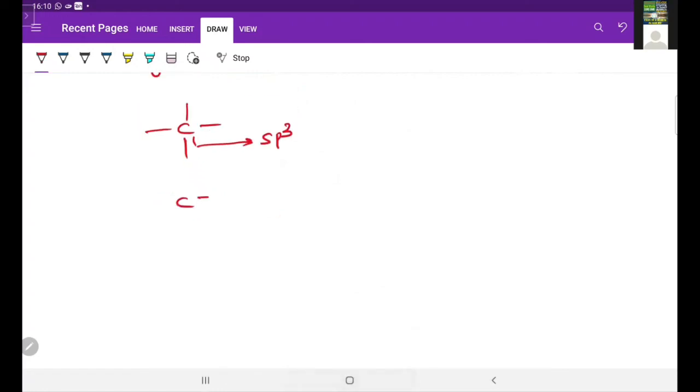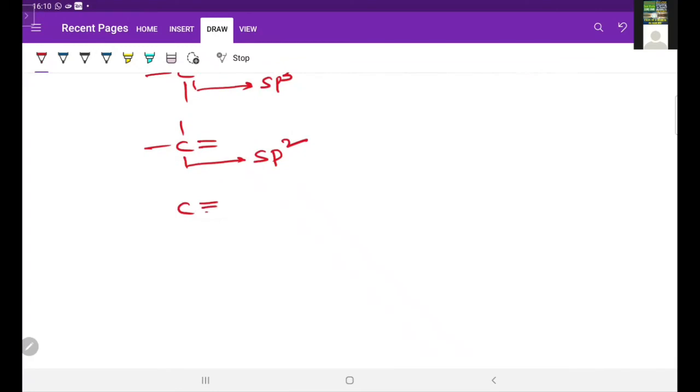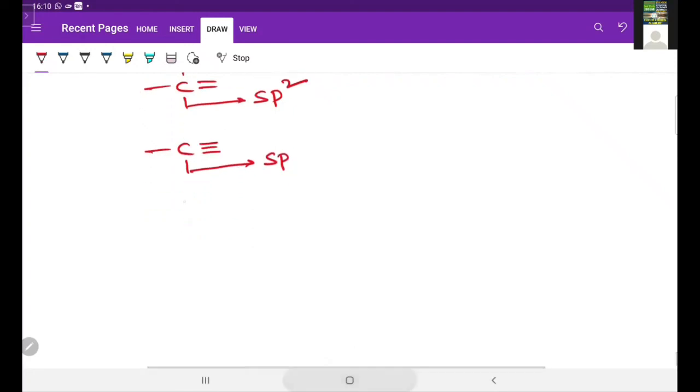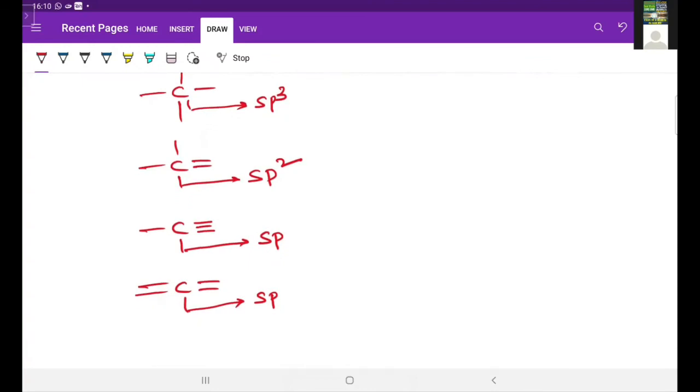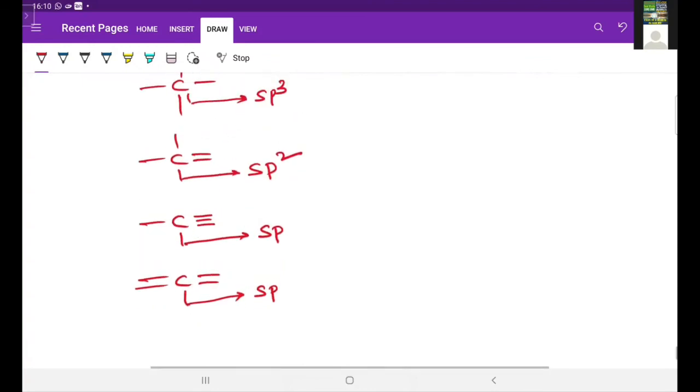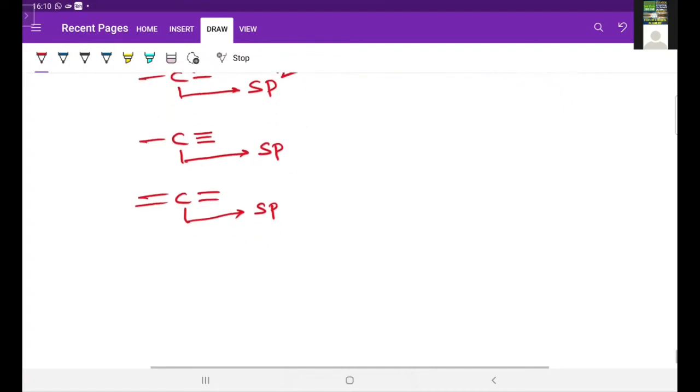Around the carbon, if one double bond is present, then that carbon hybridization is sp2. Around the carbon, a triple bond is present like this, then that hybridization is sp. Around the carbon, 2 successive double bonds are present like this, then also hybridization is sp. So this is hybridization of the carbon atom in organic compounds. Always this is fixed for organic compounds.